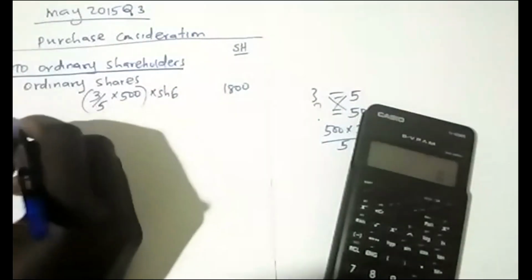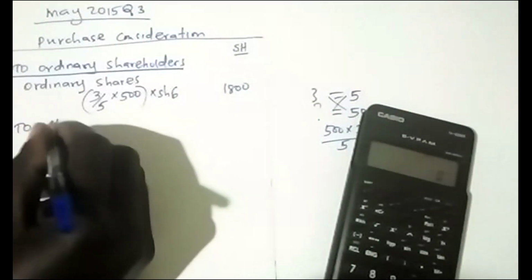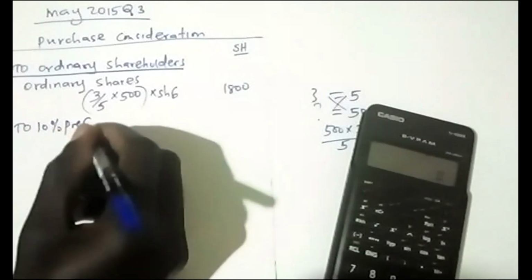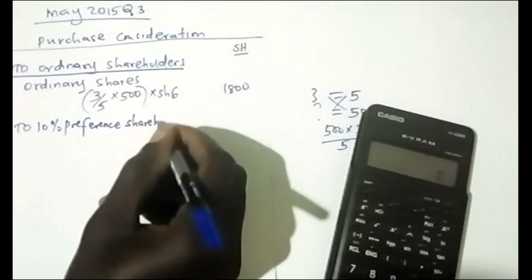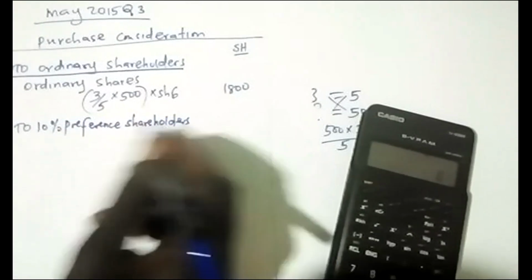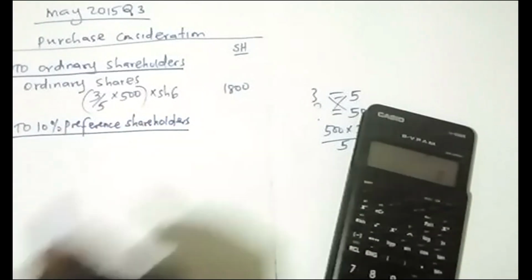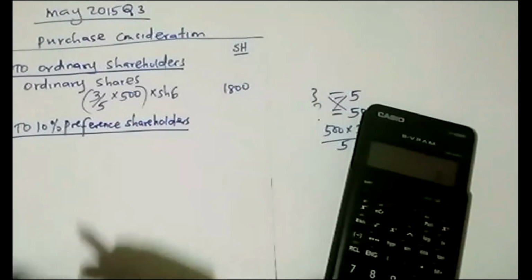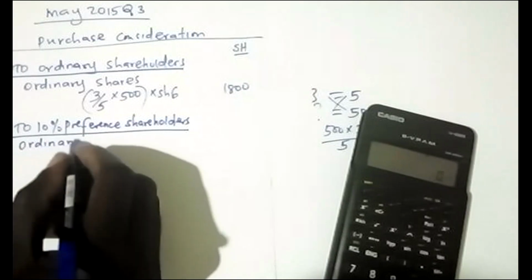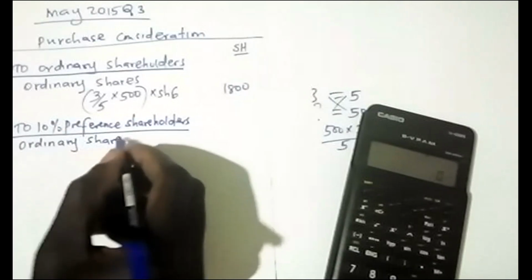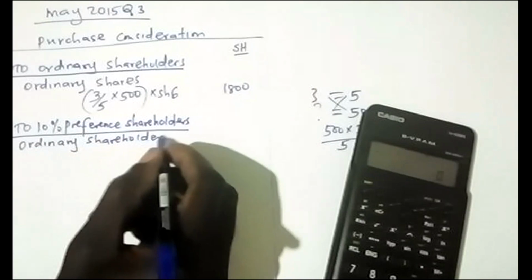So we say to 10% preference shareholders. This is all about the fact that they were given ordinary shares. Remember, they received ordinary shares.